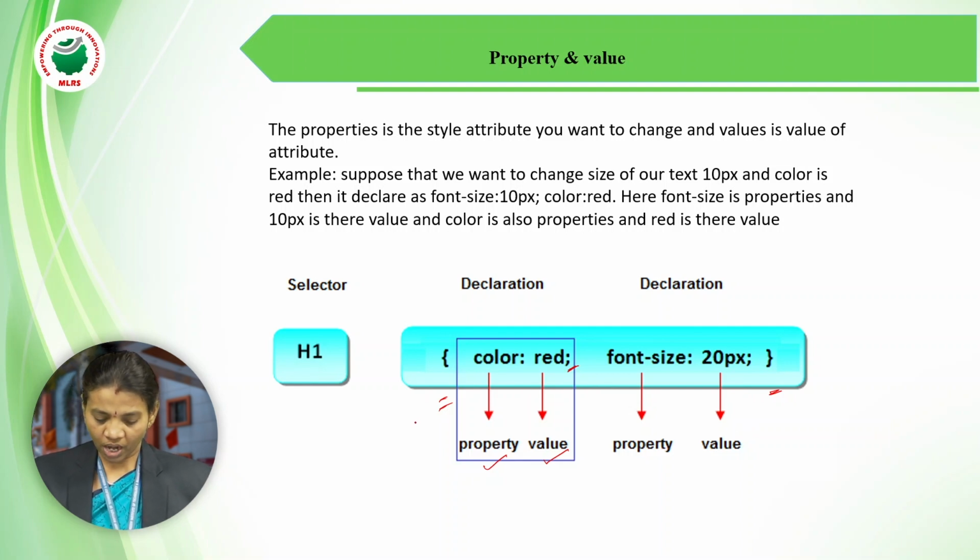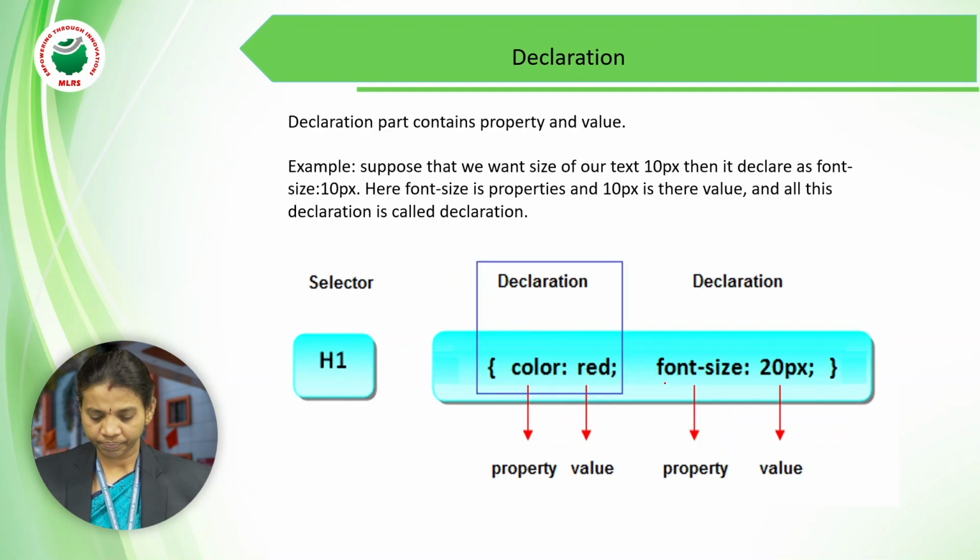For example, according to our example, I took an H1 selector, the H1 tag. In this tag I gave color red, font size 20 pixels. These properties are applied throughout the entire HTML program wherever the H1 tag is used. Next, the declaration part contains the property as well as the value.